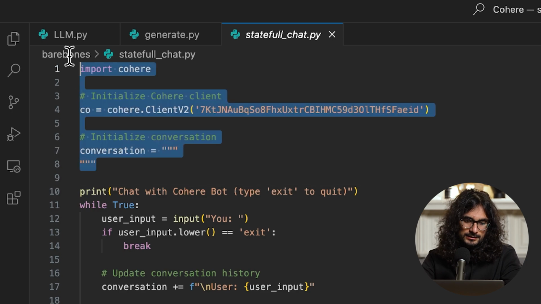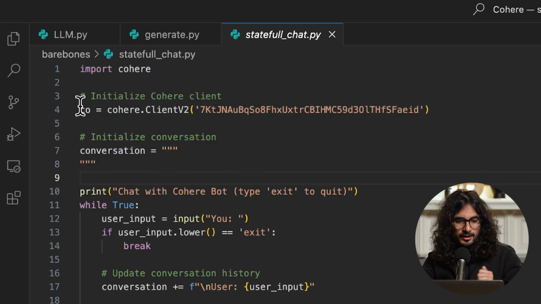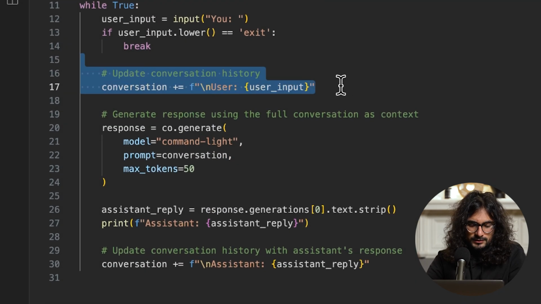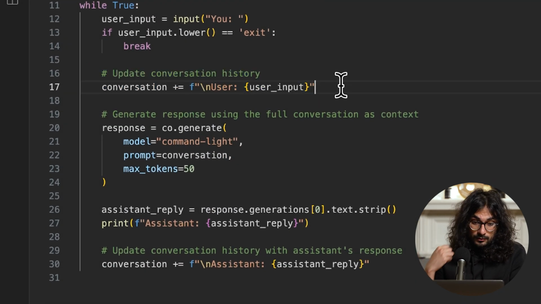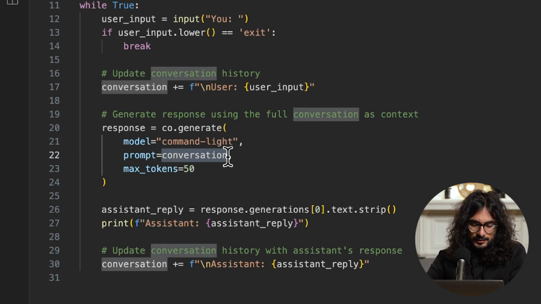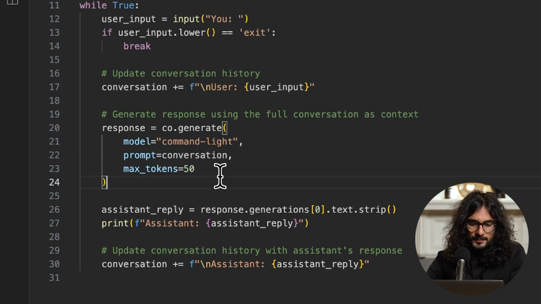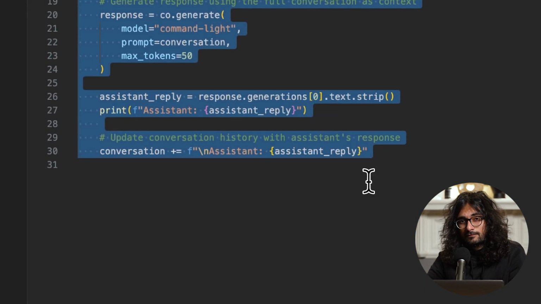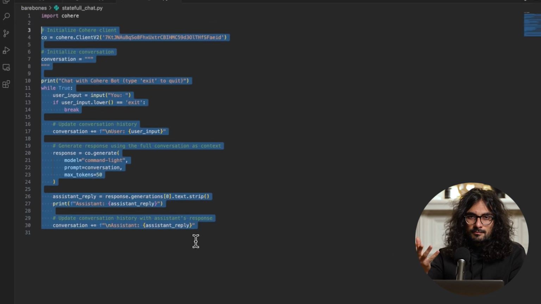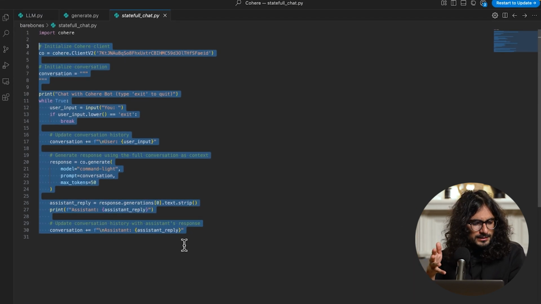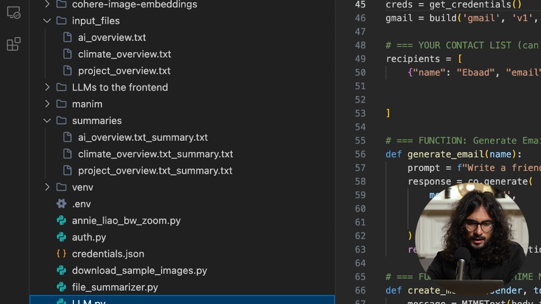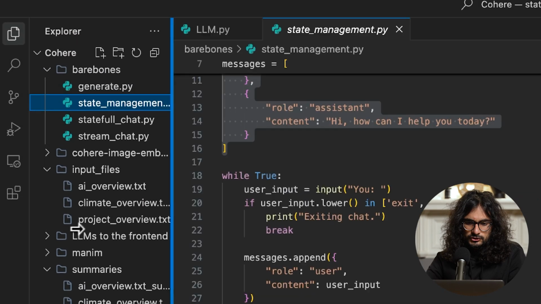So let's look at what we're doing here. All of the other stuff is like before, so you have the Cohere client, but we initialized a conversation, and we updated that conversation every time you run the code. So the next time the code runs, it's going to include that in the conversation. That's how it's able to be stateful. So we talked about state management in this case. This is kind of complicated because you have to do it yourself, but there is a better way, which Cohere provides, and it's this function called chat.